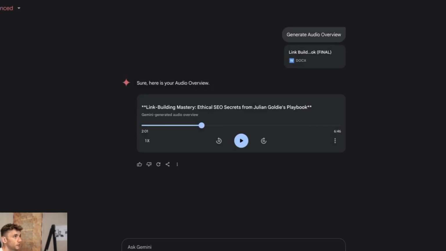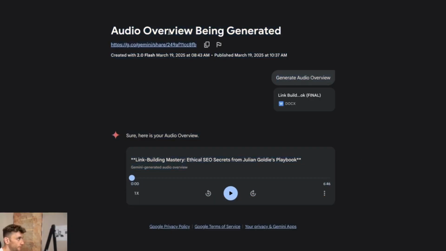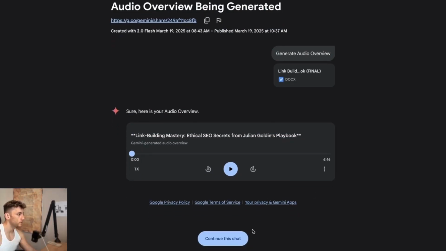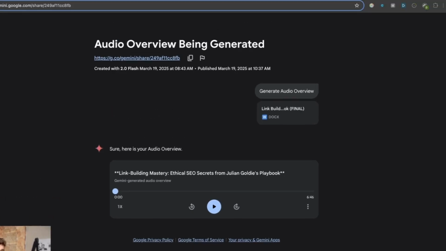And so you can see how easy it is. Then you've got the content right here. You can see how it's created, when it was created, the date, etc., how easy it is to do. And then you can even continue this chat. Right? So you can continue the chat as well. And then if we open this up and we'll play it. So let's click on play here.